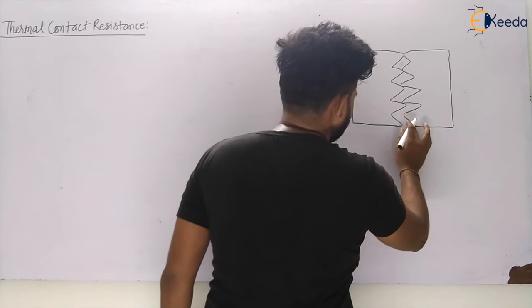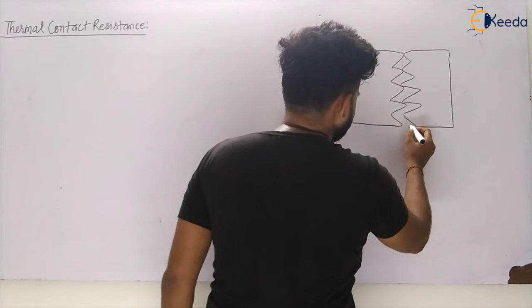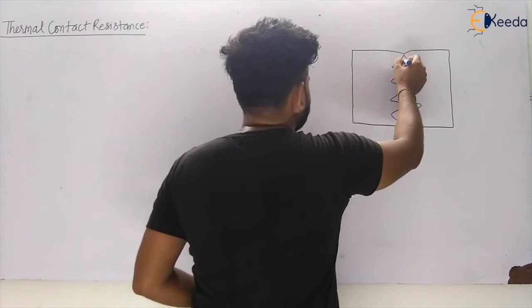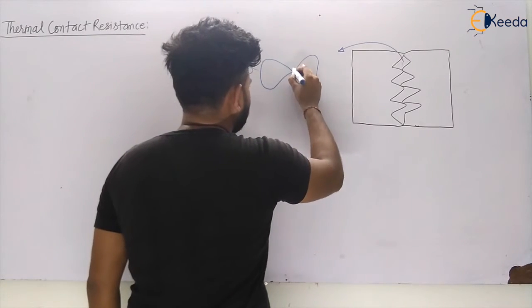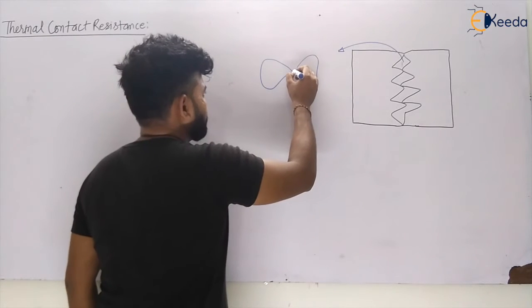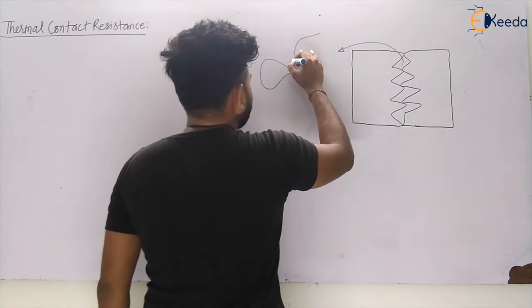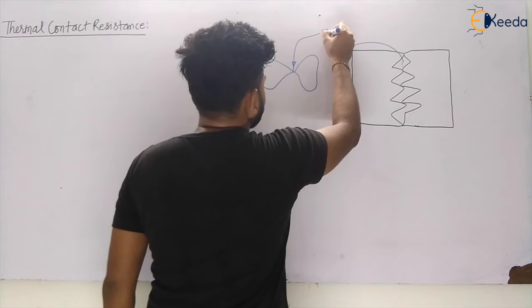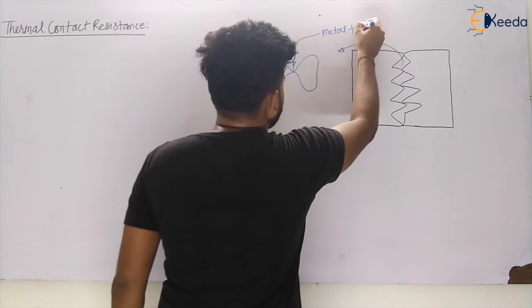My dear students, if I zoom in, there is something like this. So this is your metal to metal contact.